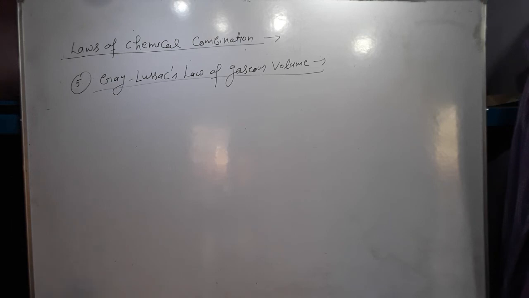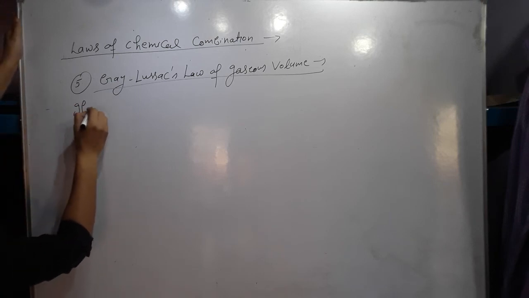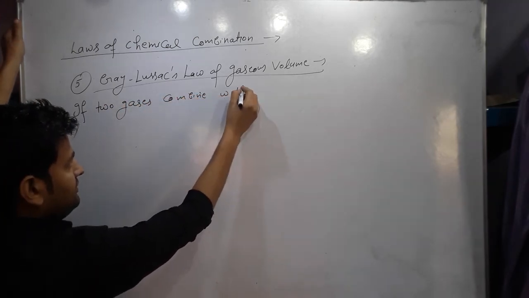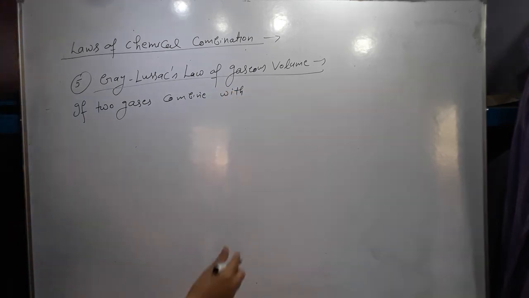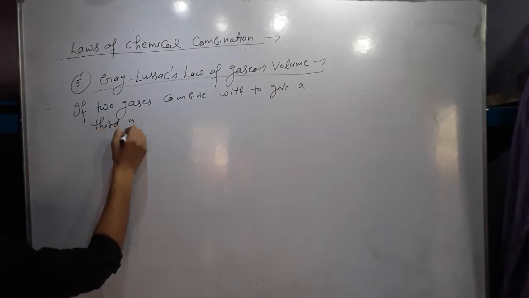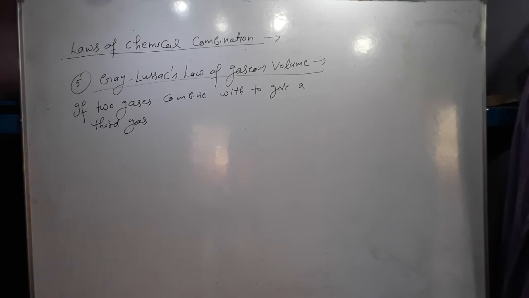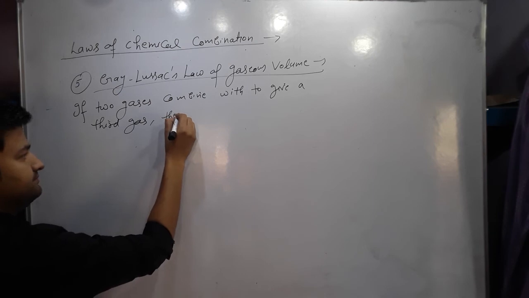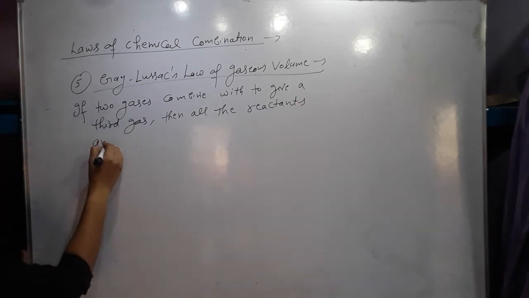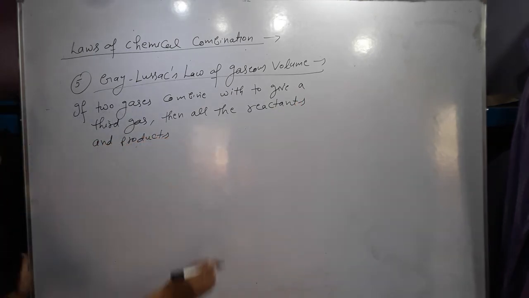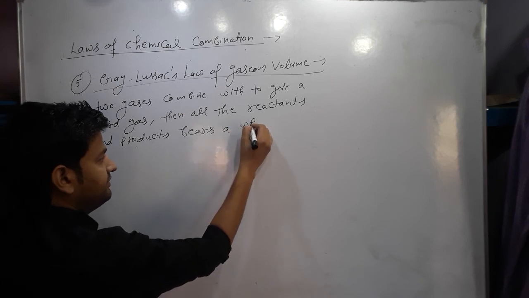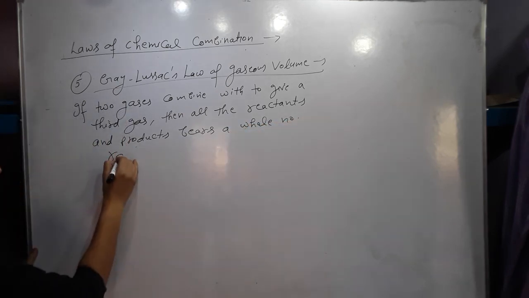According to this law, if two gases combine to give a third gas, then all the reactants and products bear a whole number ratio.